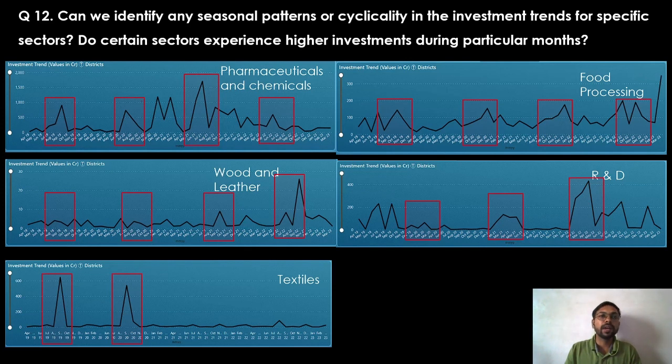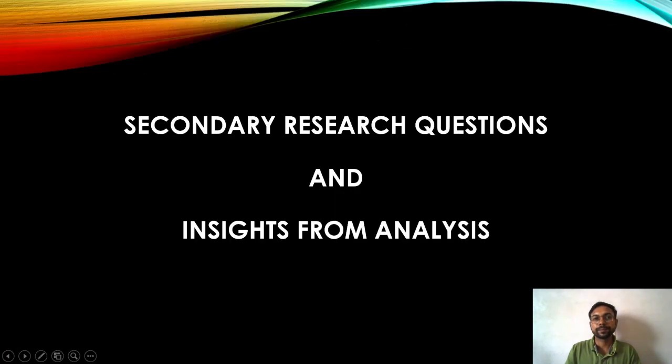Question 12. Can we identify any seasonal pattern or cyclicity in the investment trends? In a couple of sectors, we identify seasonal cyclicity in the investment, such as pharmaceutical and chemicals, where significant investment is made. However, the least significant investment made is in the sector wood and leather industry.